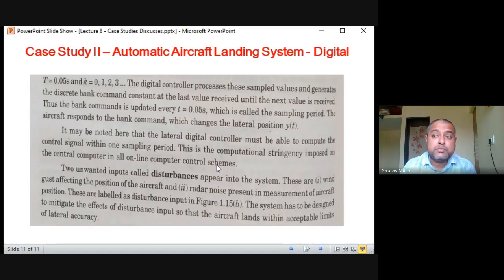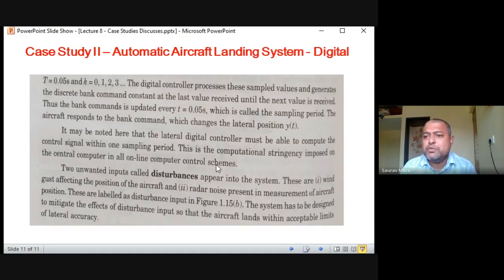So your controller should be smart enough to nullify the effect of this gusty wind as well as the radar noise. So these are: number one, wind gust affecting the position of the aircraft, and number two, radar noise present in the measurement of the aircraft position. Radar noise will keep on coming. It's a digital system, and radar is a very big system. Many things are affecting it, like EMI, that is electromagnetic noise, and so on. But that should not affect the overall measurement to a greater extent.